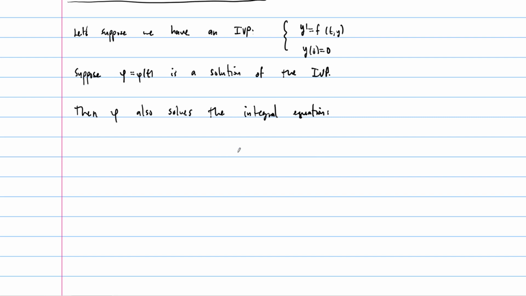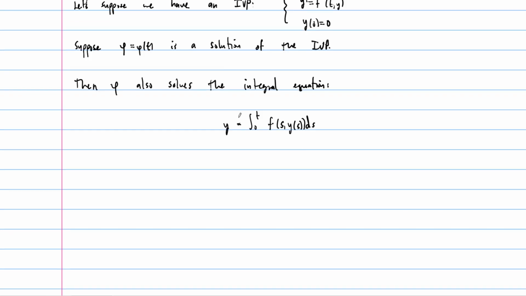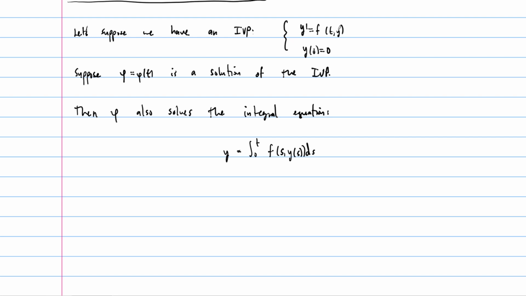I'll write it with y's and then we can check that phi actually solves it. But first of all, it's going to be y equals the integral from 0 to t of f of s, y of s, ds, right? So the whole idea here is that if phi is a solution, then when we plug phi in for y in this function, this function f becomes just a function of t.